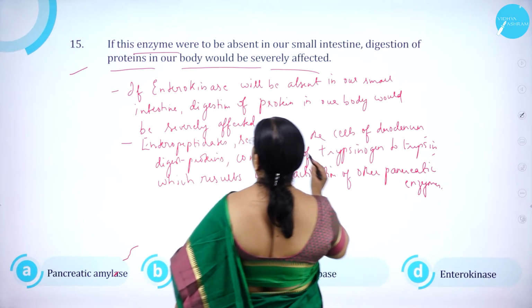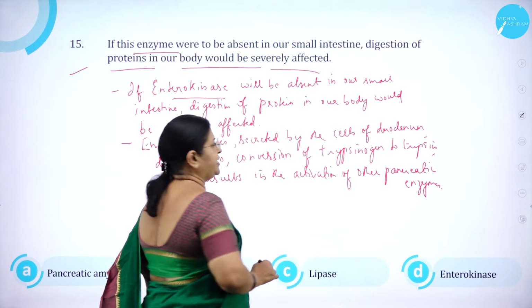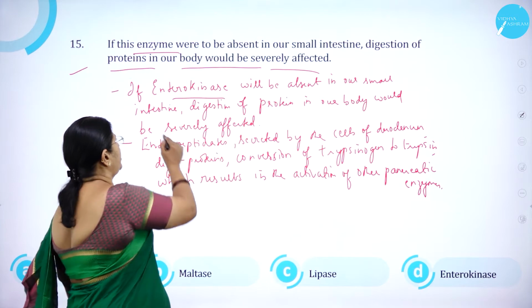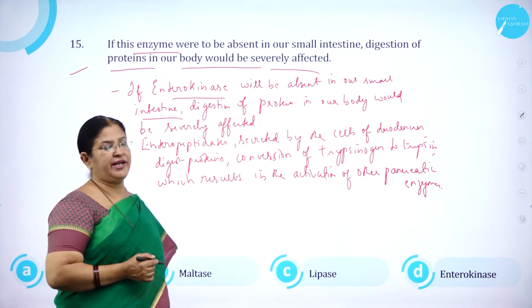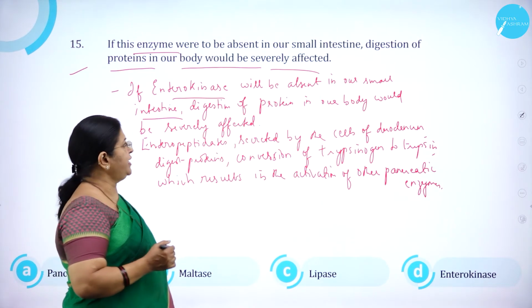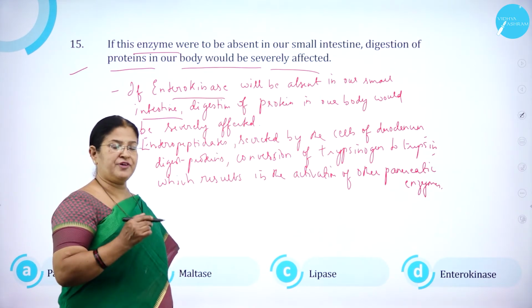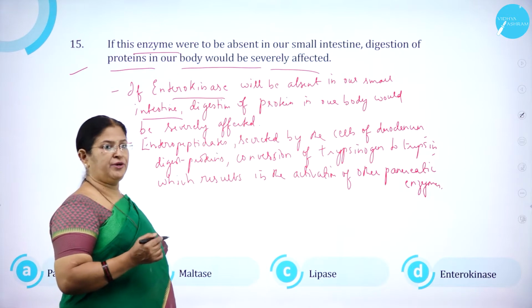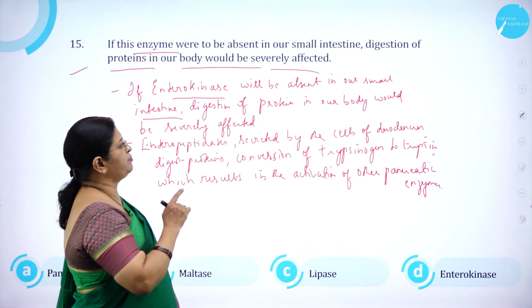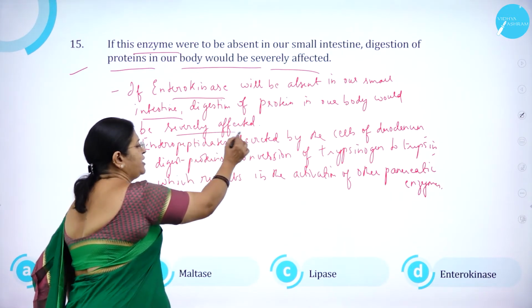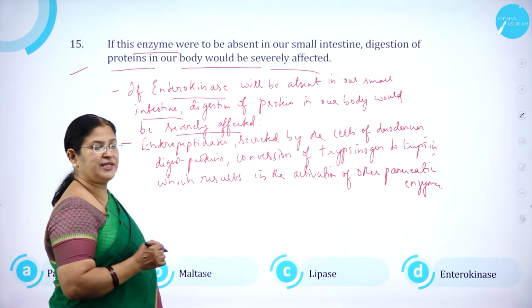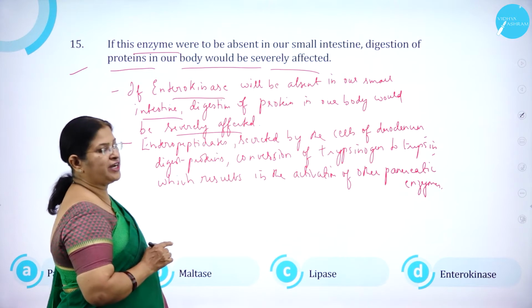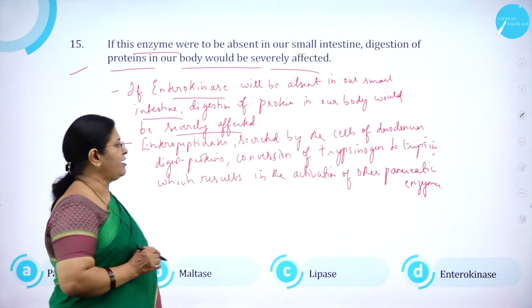Very important. So, if enterokinase will be absent in a small intestine, as you know, the final process of digestion takes place in the small intestine, and particularly the first part of small intestine called what? Duodenum. So the digestion of protein in our body would be severely affected. So if enterokinase enzyme is absent in a small intestine, then definitely the protein digestion would be affected.